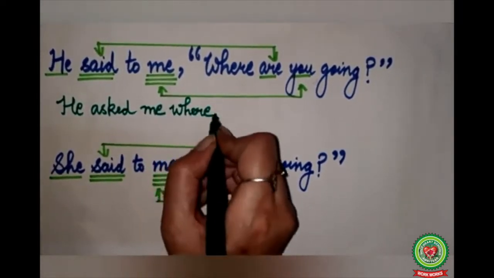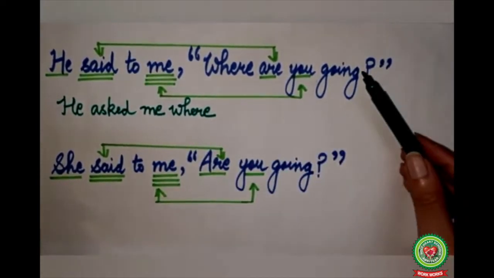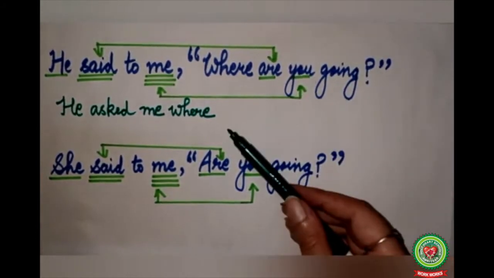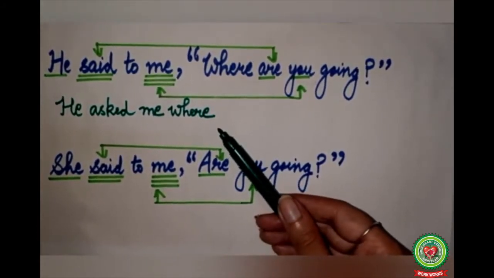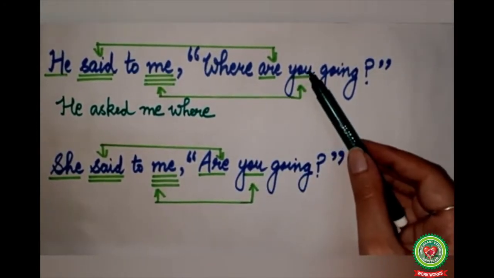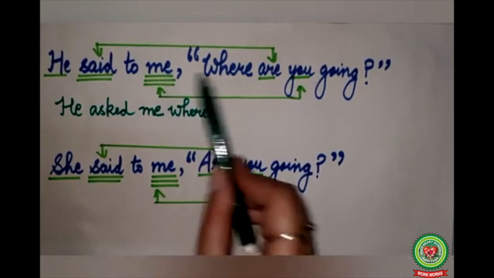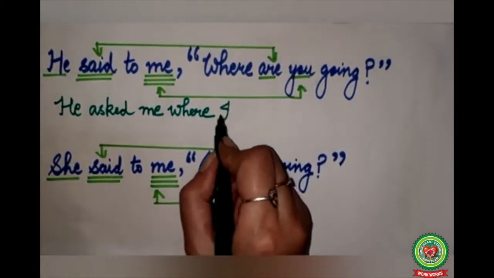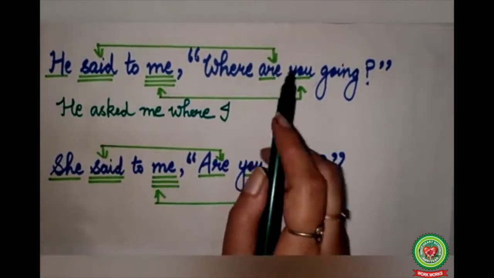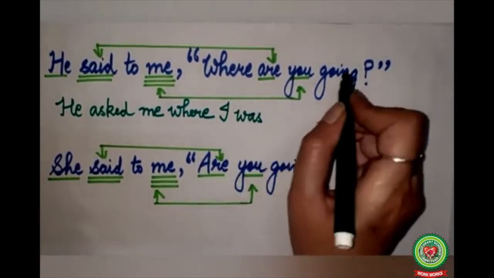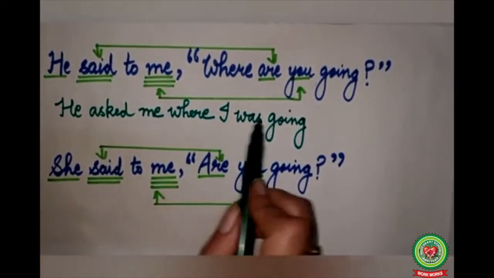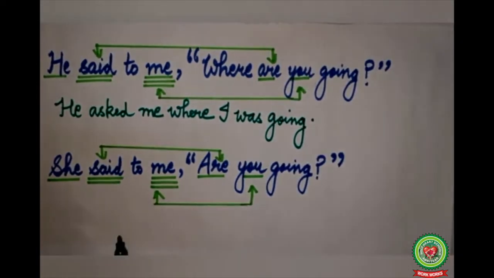Now here where is used as conjunction. In the question, we know that first comes your helping verb, then your subject. But in your answer, as it is an assertive statement, so we will write first here our subject. You, second person according to object, so here you will change into I. Are refers to said, which is a past form of verb, so are will change into was. Going will come here as it is, so our answer will become, he asked me where I was going, full stop.